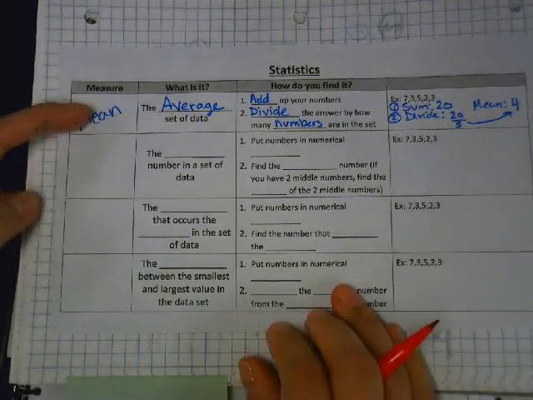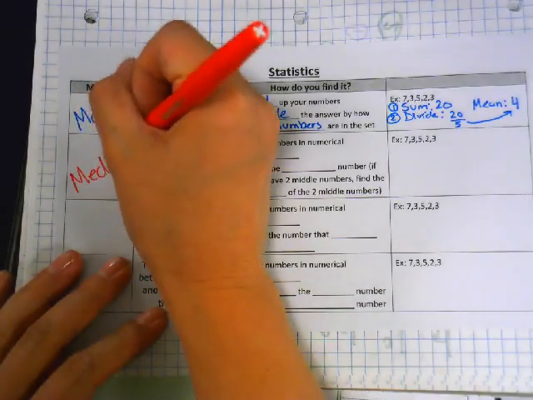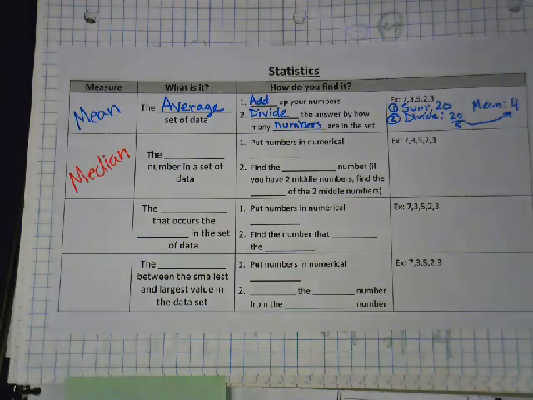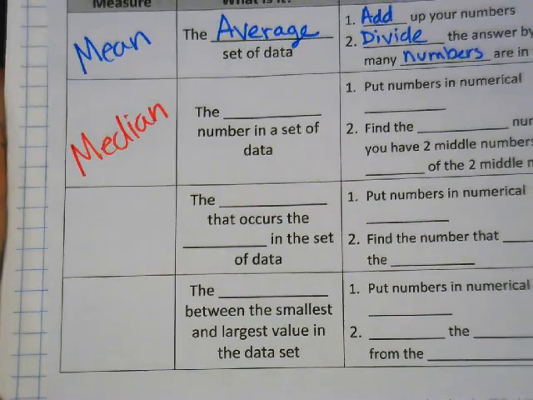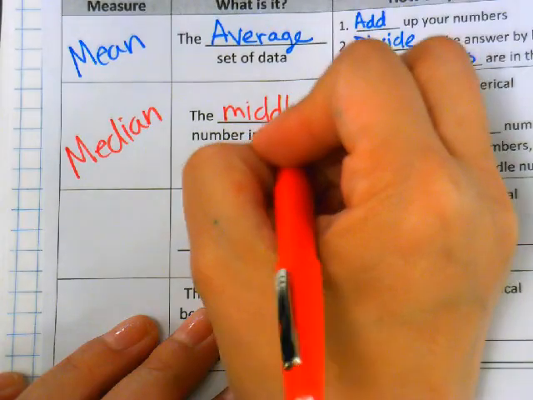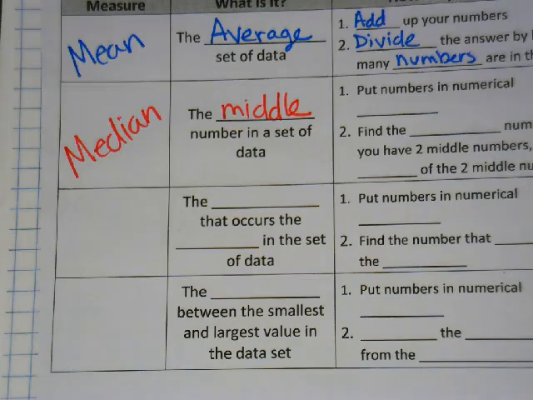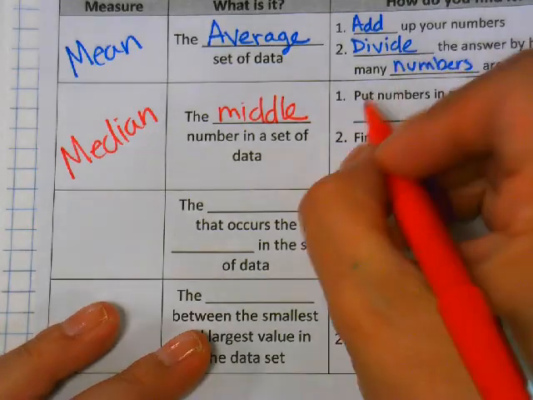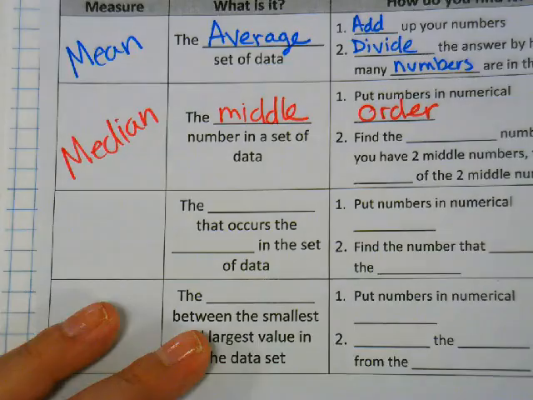Okay. Mean. What was yesterday? Median. What is another word for median? Medium. Number in the middle. Middle. The middle number in a set of data. So the middle number in the set of data. What's the first thing we have to do? Put the numbers in numerical order. Find the middle number.